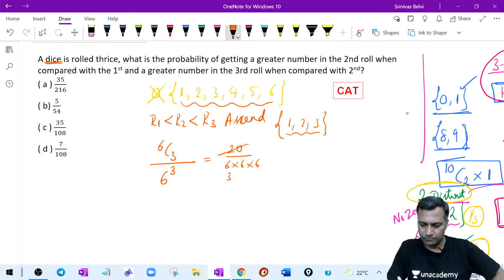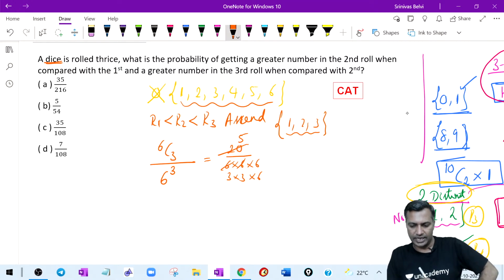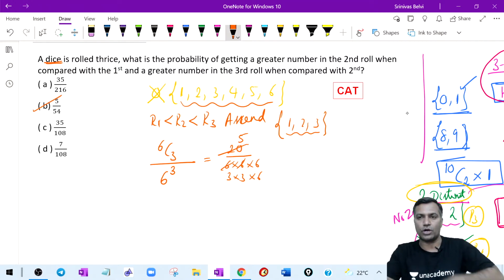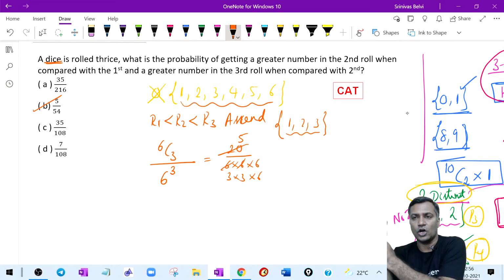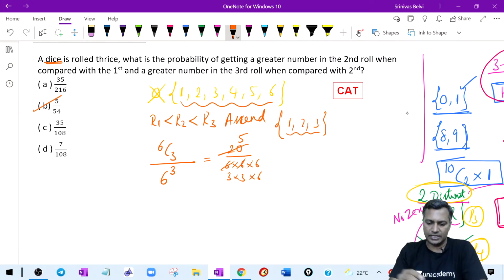Yeah, so therefore this becomes 3 and 3, and this becomes 5, right, into 6. This is the required answer, which becomes 5 divided by 54. Are you all with me? Clear about this? It is the same concept. There is no threat of 0 also here. It is much simpler than what I did.